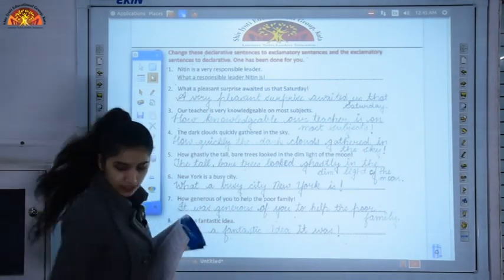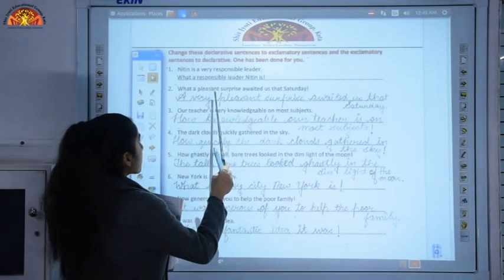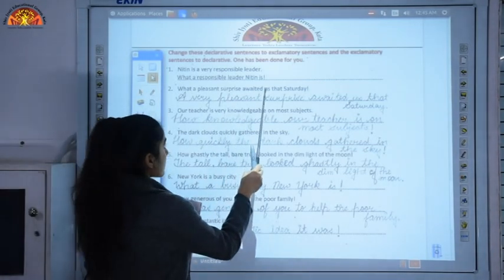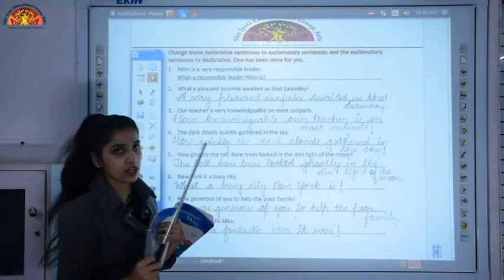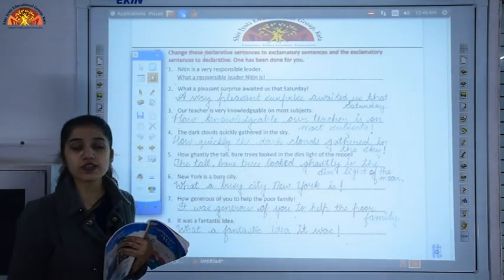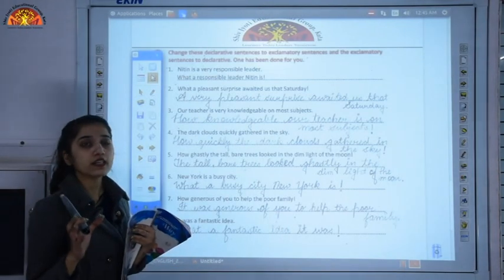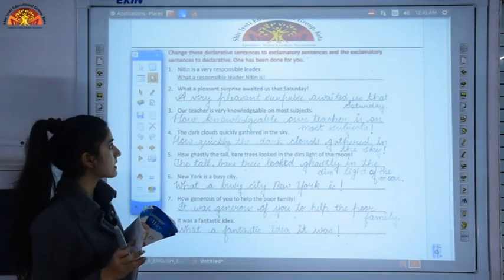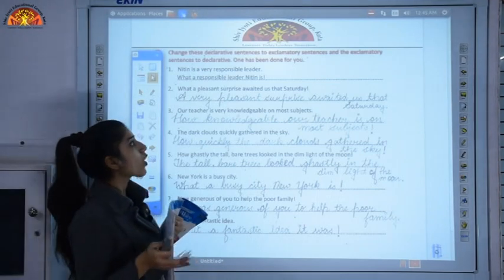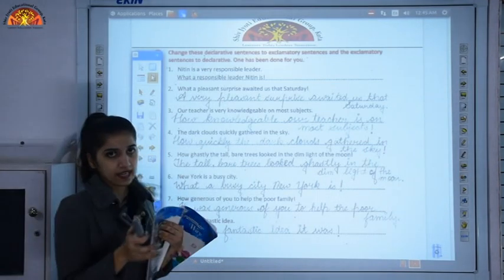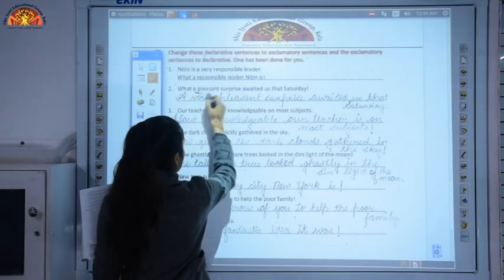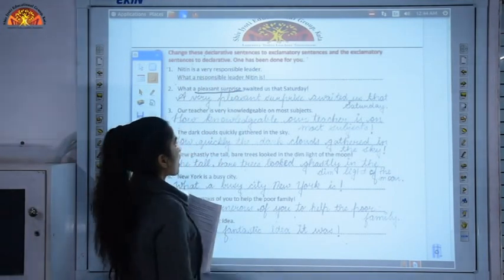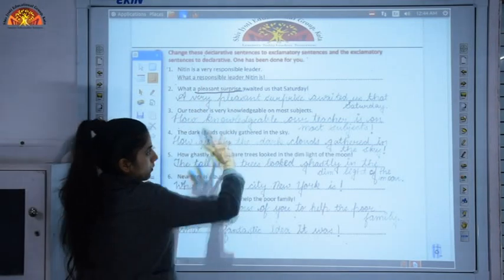Let's take the second one. What a pleasant surprise awaited us that Saturday! This sentence is given to us as an exclamatory sentence, so we have to form the declarative sentence out of it. What is the subject over here? A very pleasant surprise.